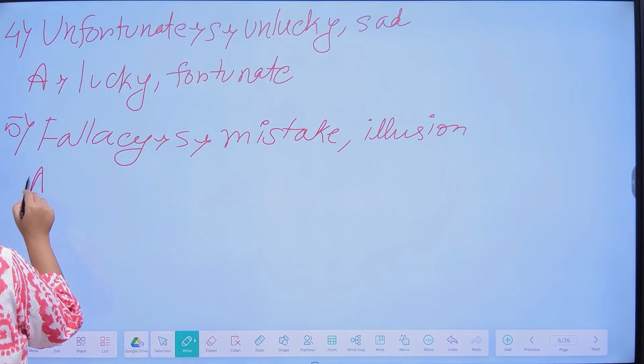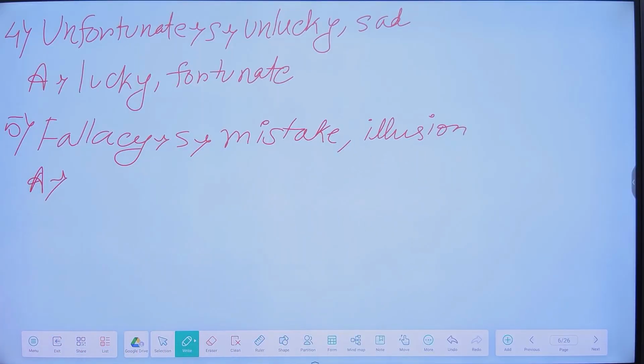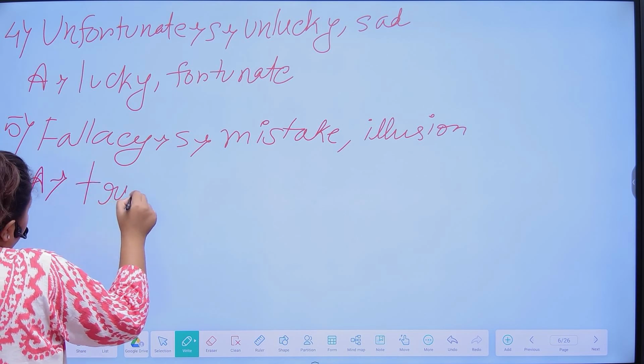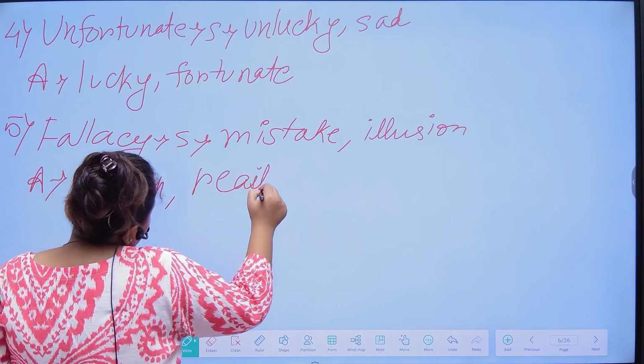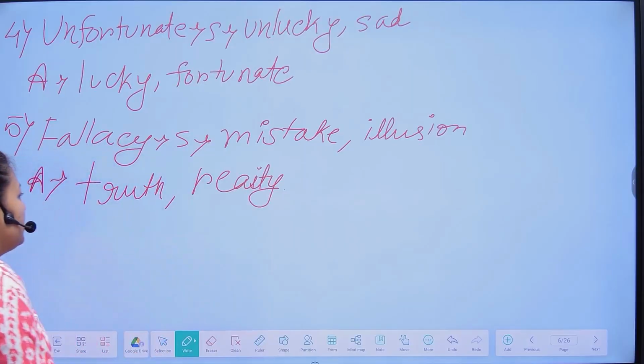The antonyms of fallacy are truth and reality. So this is it.